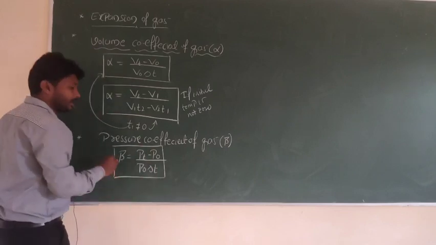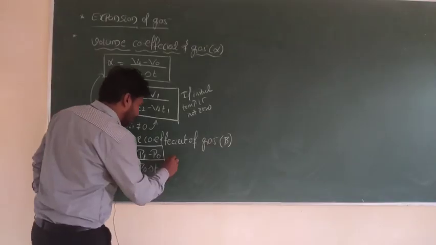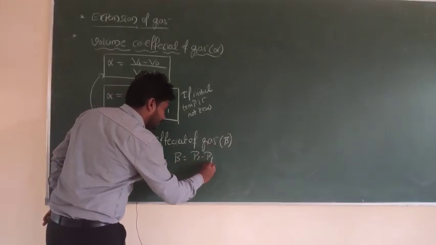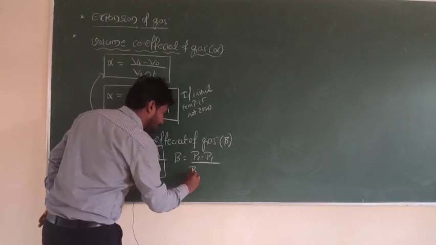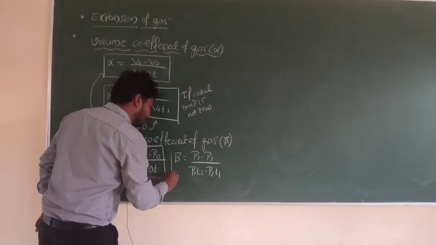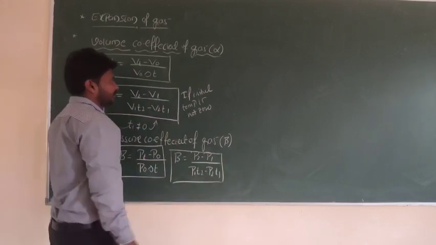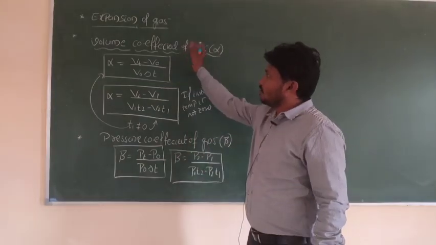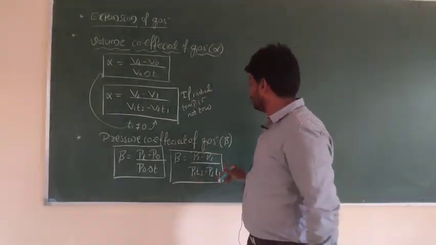This equation is applicable if T1 is 0, and one more form we shall take: P2 minus P1 divided by P1 into T2 minus P2 into T1. This is the required expression for the pressure coefficient of gas and the volume coefficient of gas, right?